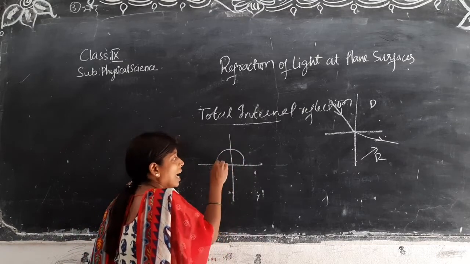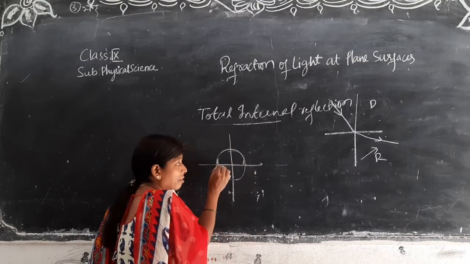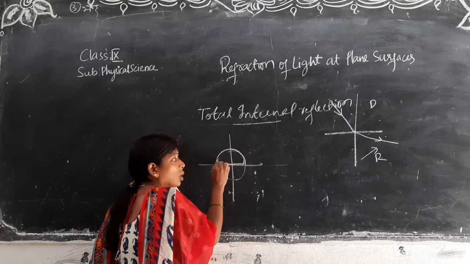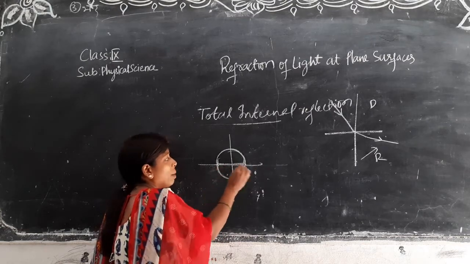You can use the help of protractors, a complete protractor, or else you can take two semicircular half protractors, one on this side and the other on the other side.